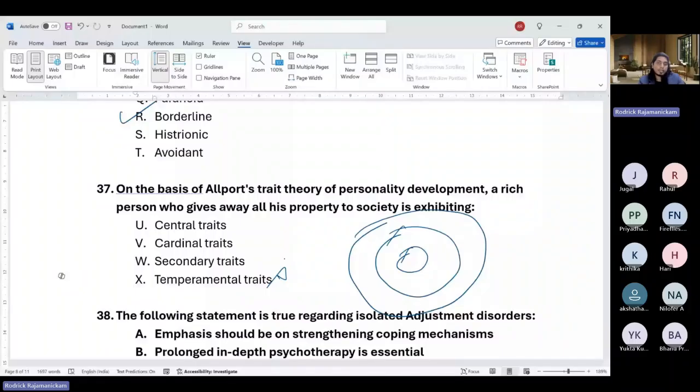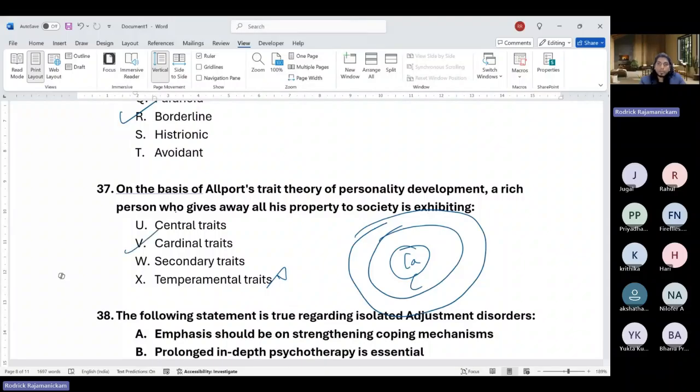So other things like he's honest and he's usually joyful, happy-go-lucky, which are more stable but can also change. Cardinal is something which will not differ no matter what. So this person has a very high core value and is giving away property to society. He'll likely do that in most situations. So given that logic, we go with cardinal.